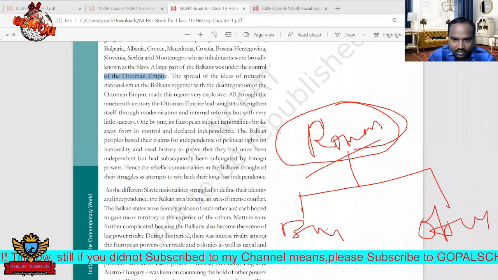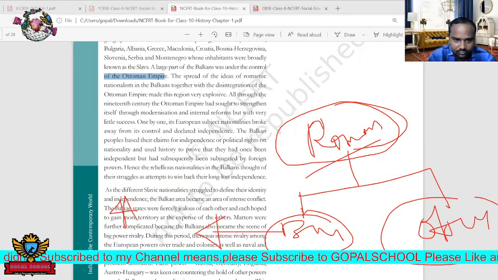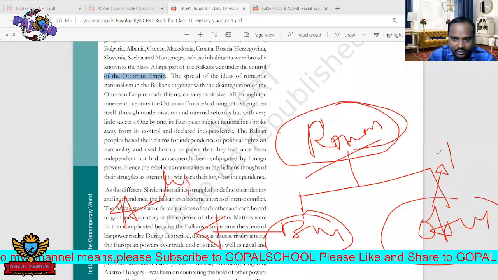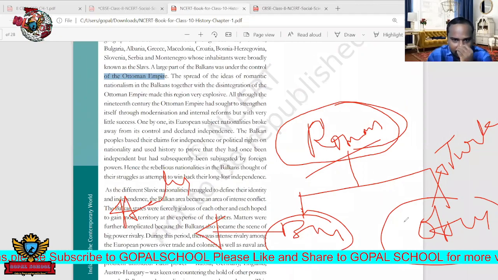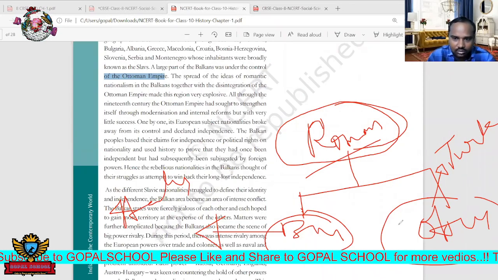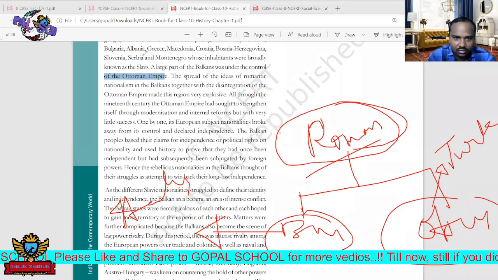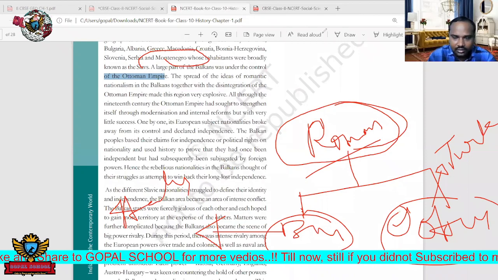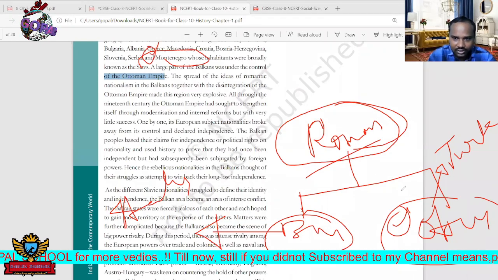The Byzantine Empire's headquarters was in Italy. What about the Ottoman Empire? The Ottoman Empire is Turkey, sir. So Turkey occupied some of these Balkan countries, and they still want freedom from Turkey. We have seen how Greece was harassed by the Turkish people.